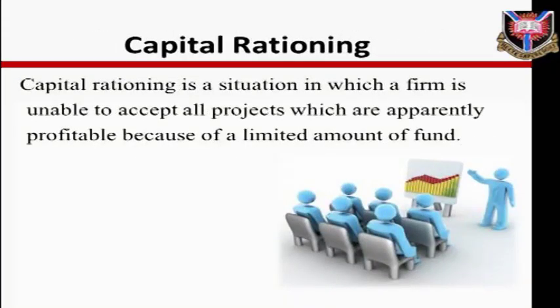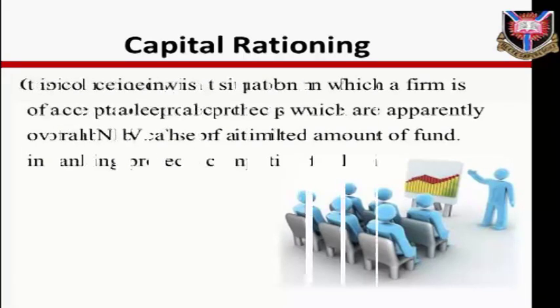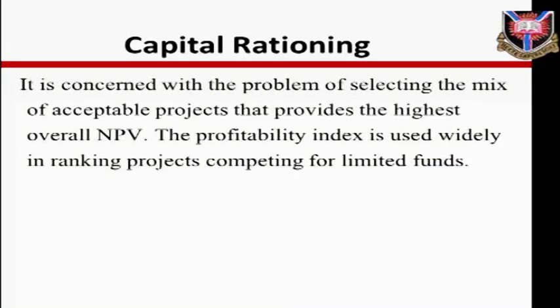Capital rationing. Capital rationing is a situation in which a firm is unable to accept all projects which are apparently profitable because of a limited amount of fund. It is concerned with the problem of selecting the mix of acceptable projects that provides the highest overall NPV. The profitability index is used widely in ranking projects competing for limited funds.